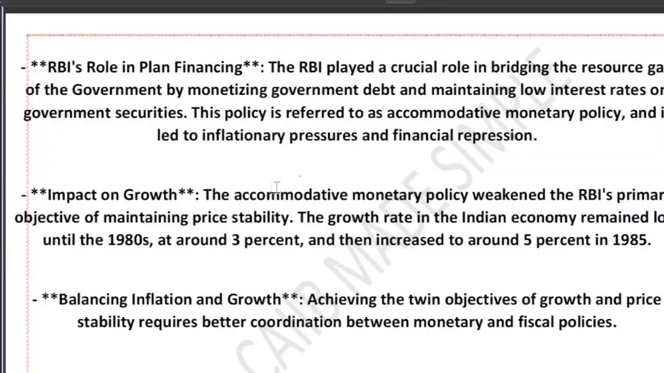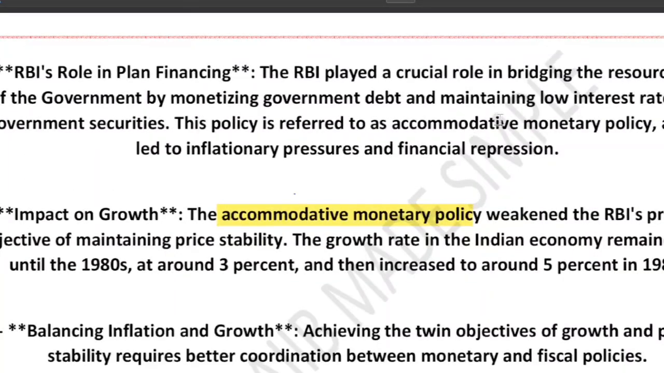Earlier the RBI followed this accommodative monetary policy, which means maintaining low interest rates, monetizing government debt, and keeping money easily available. But it had a downside effect: it made it hard for the RBI to control inflation, right?